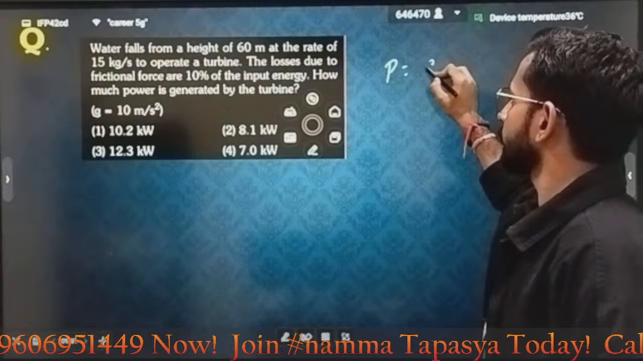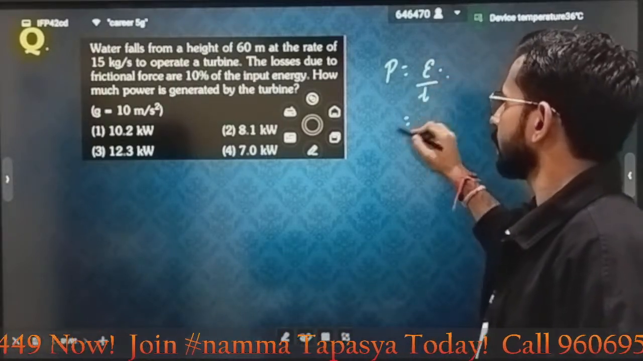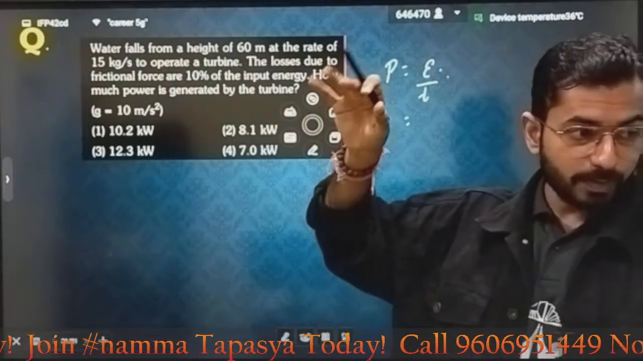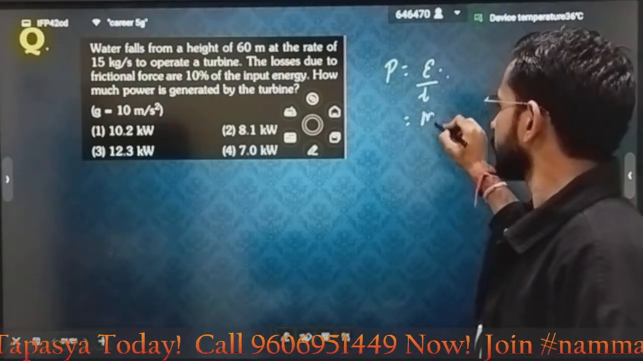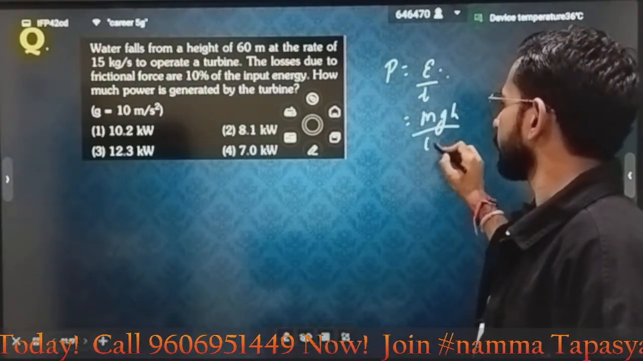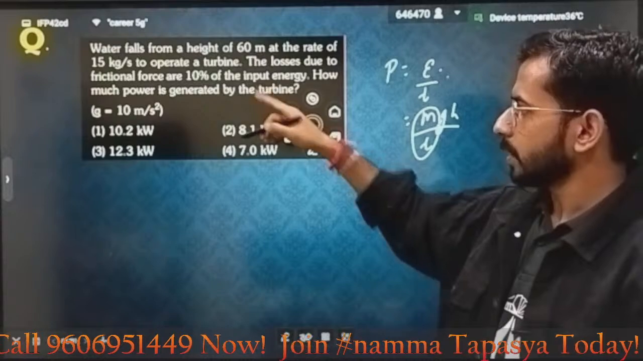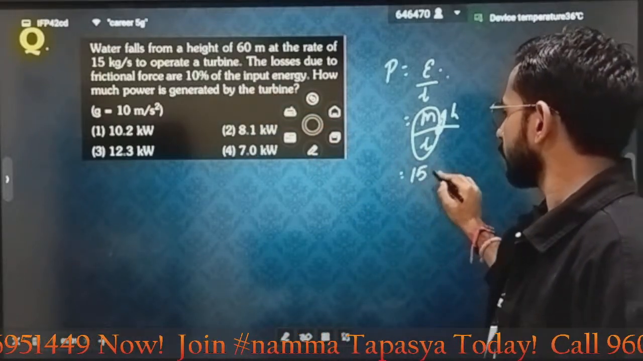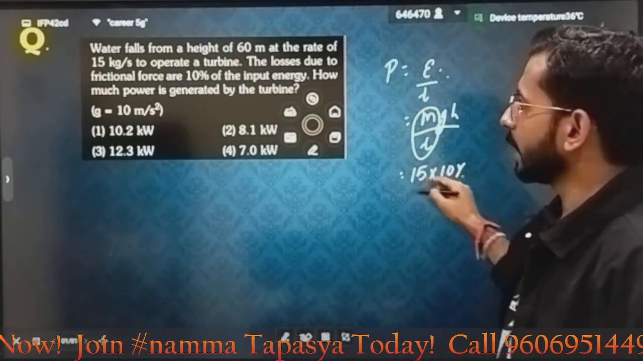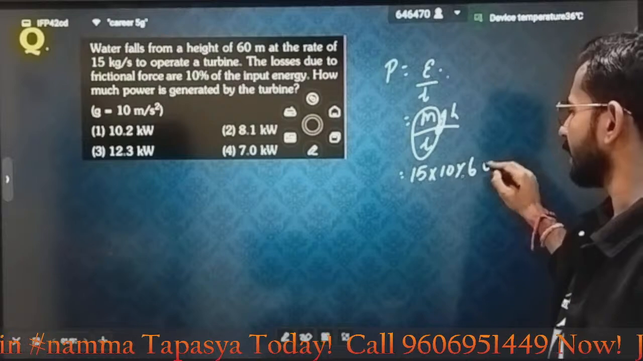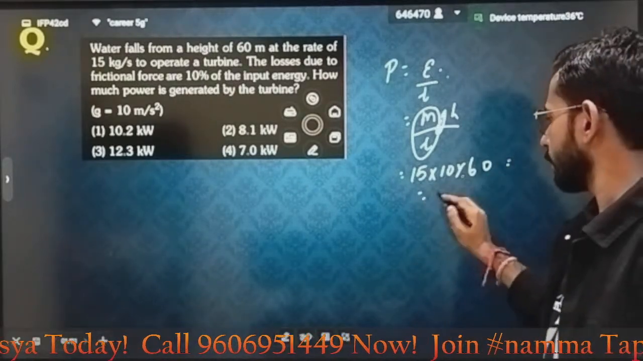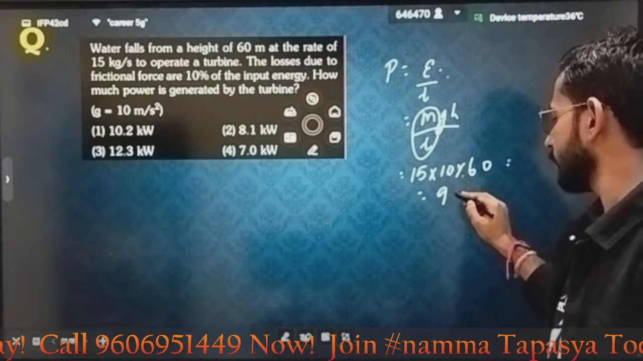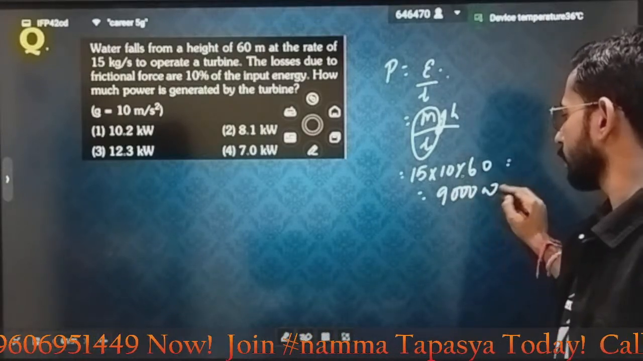Power can be defined as energy per unit time. How can I write the energy if water is falling from that much height? I can write simply that it will have some potential energy. So I'm writing mgh by time. And can you say mass per unit time is already given? That is already given as 15 into 10 into height. Height is how much? 60, and I think all of those are in standard units as well. Okay, so it will become how much? 15 into 6, 90. That means it will become 9000 watts.